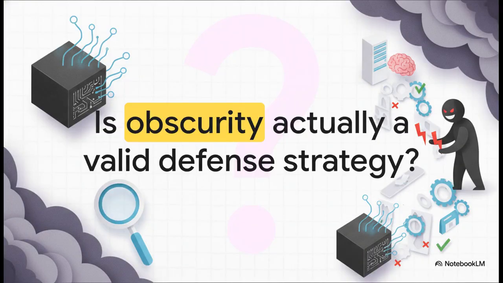Which brings me to the final, provocative thought I want you all to take back to your pods today. We have always been taught that security through obscurity is a terrible engineering practice. But if an attacker matching our transparent defense strategy makes them nearly 4 times more successful, is keeping our model architecture and defense status obscure actually the most responsible choice for safety-critical systems? It's a tough one. Think about how you're going to balance that in your next sprint.